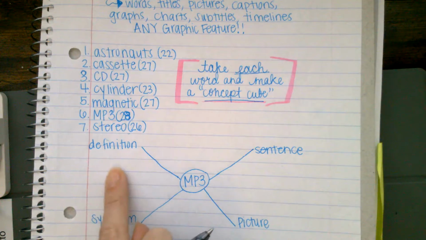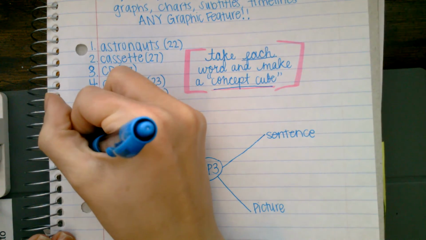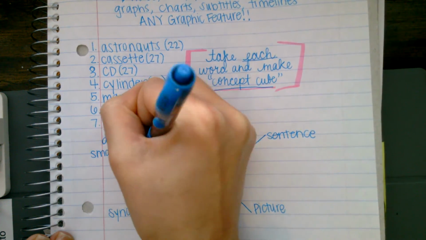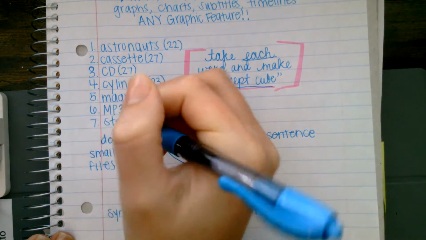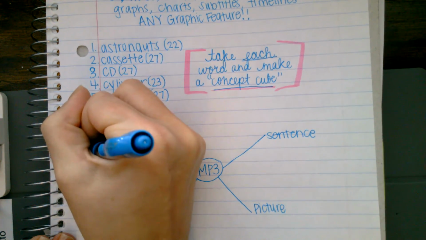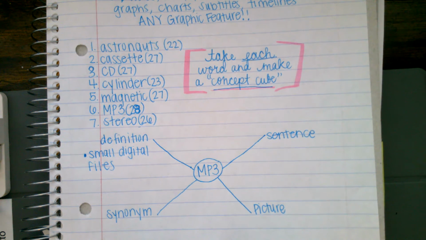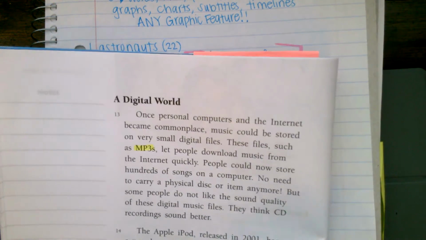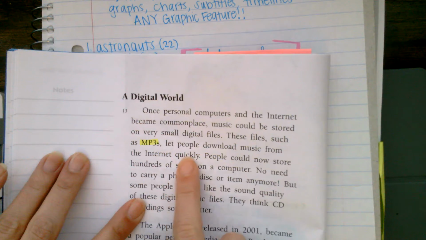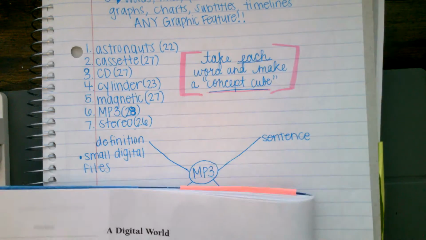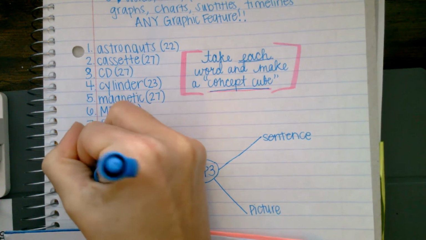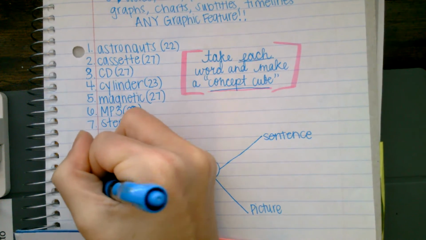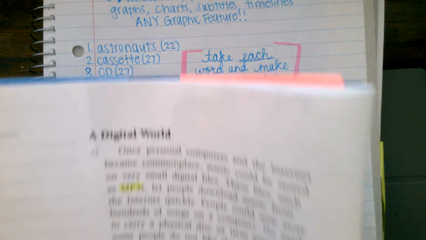So what I'm going to do is in my definition, I'm going to start with small digital files. And this is giving me a clue as to what an MP3 is. So I can keep reading to understand a little bit more about it. It says these files, such as MP3s, let people download music from the internet quickly. I think that I would like to add that this is about music. And there's something about quickness. Maybe I'm going to write that it's quick. And that'll help me understand a little bit more.